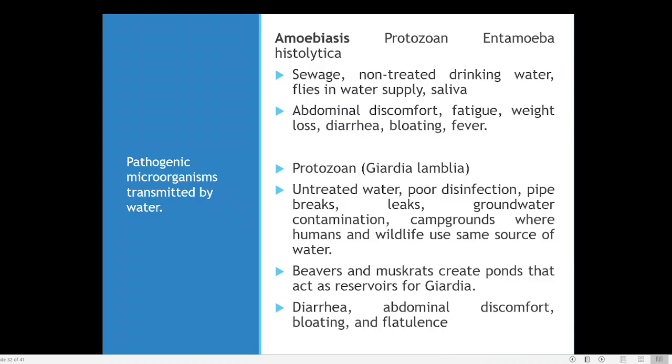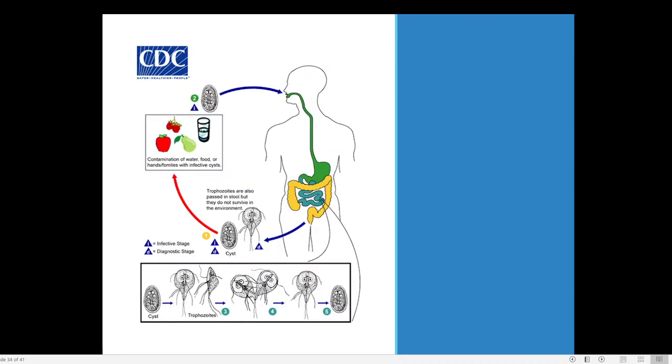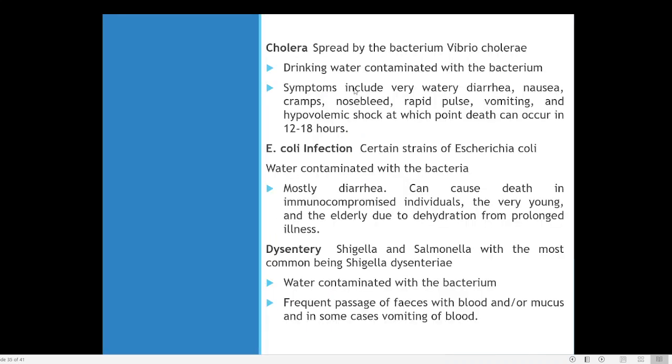This Giardia lamblia is a protozoan. Certain animals like beavers and muskrats act as a reservoir for Giardia. So Giardia lamblia is an important type of pathogenic microorganism. It can cause abdominal discomfort, bloating, and flatulence. Flatulence means gas formation. So this is an idea of the second microorganism, Giardia lamblia. Here also you can get an idea of how Giardia lamblia and other microorganisms can enter into your system.